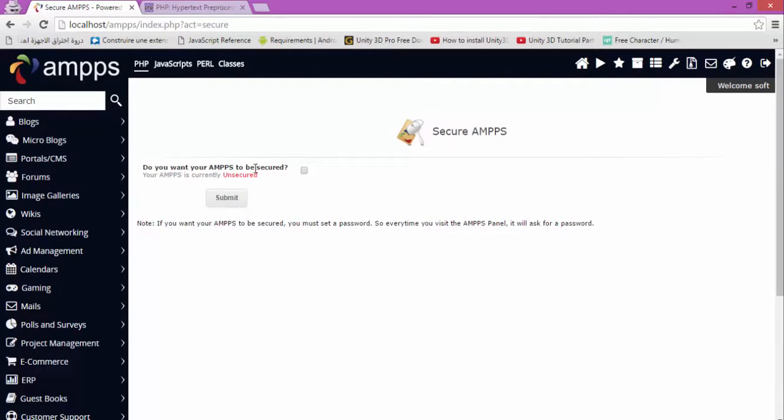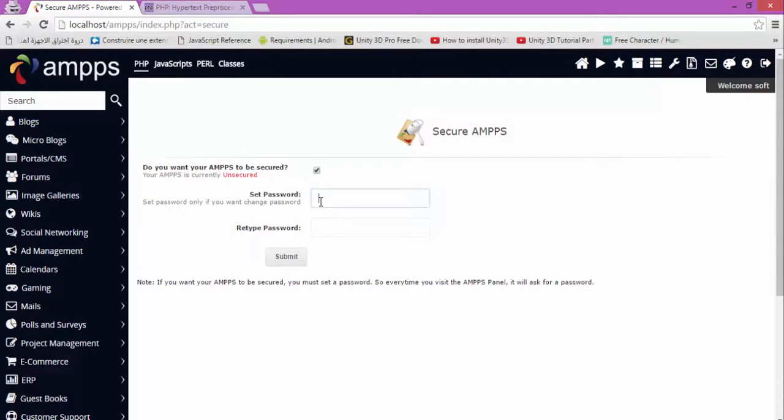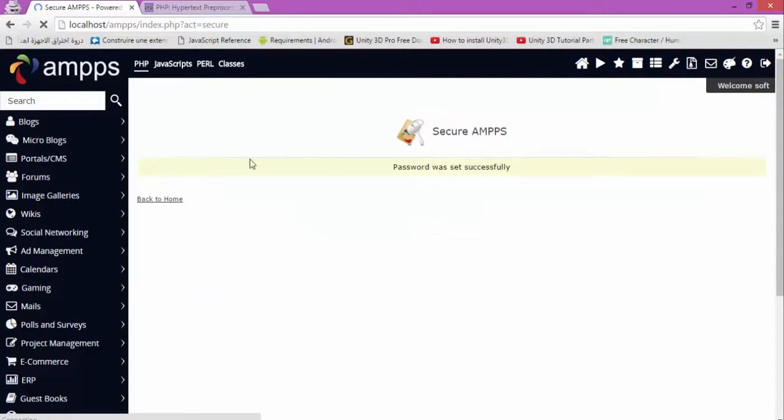Now it's running. Good. However, guys, we're going to add security to the AMPS server. So make sure to remember the password you're going to add. You must set a password, of course. Do you want it to be secret? Yes. Set password. Well, what will I choose? Okay. That's fine. Password. Then we're going back to home.